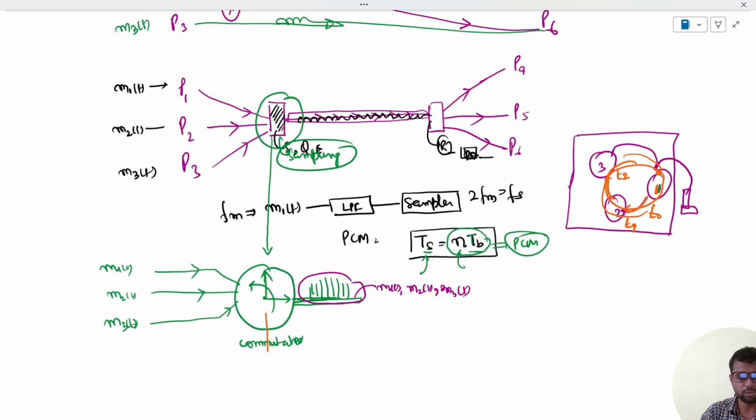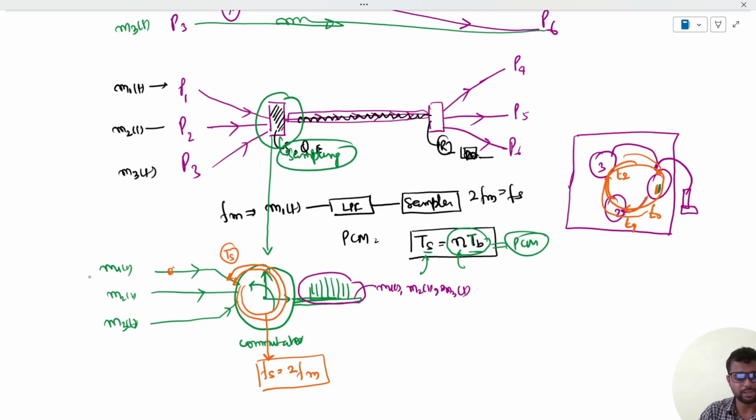Now, the sampler ensured that the sampling is done at the sampling rate fs, which is nothing but twice of fm. This is the Nyquist rate. So the commutator also has to do that same thing. It has to sample m1(t) after each Ts. What is Ts? Ts is nothing but the sampling interval of m1(t). So after each Ts, it should come back and collect one sample, and again after each Ts, it should come back and collect one sample.